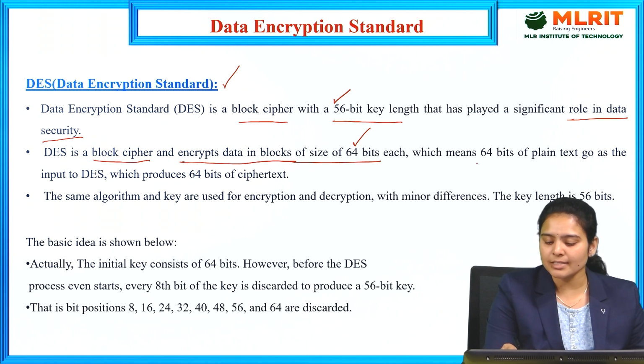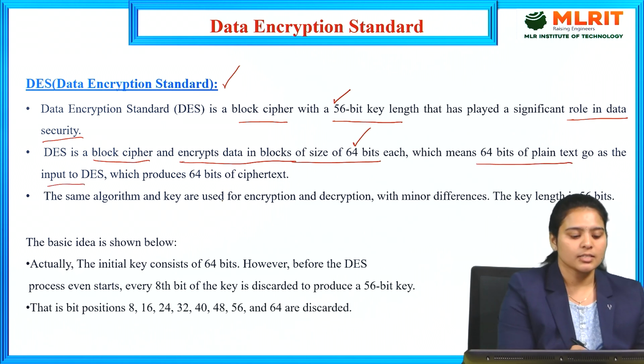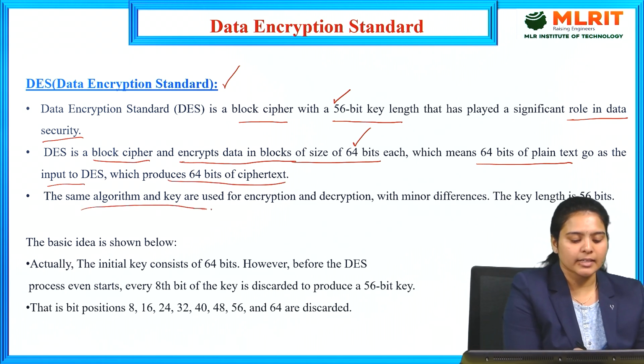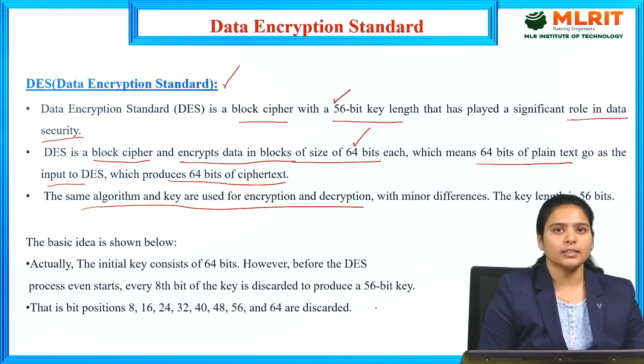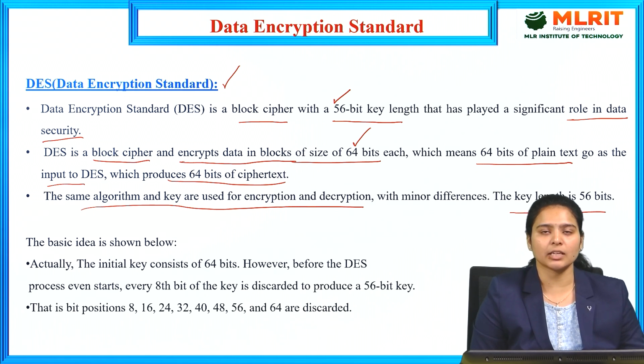So 64 bits of plain text go in as the input and we get 64 bits as the ciphertext. The same algorithm and key are used for the encryption and decryption purposes. Here our key length is 56 bits. The key length should always be 56 bits in the Data Encryption Standard algorithm and the block size will be 64 bits. Whatever 64 bits we take as plain text input, the ciphertext output is also 64 bits.